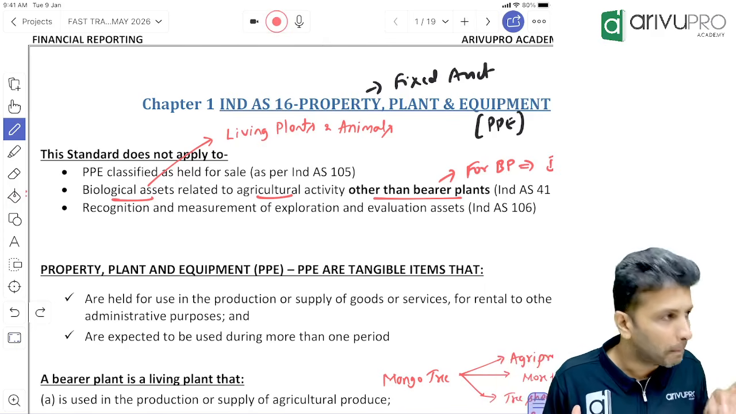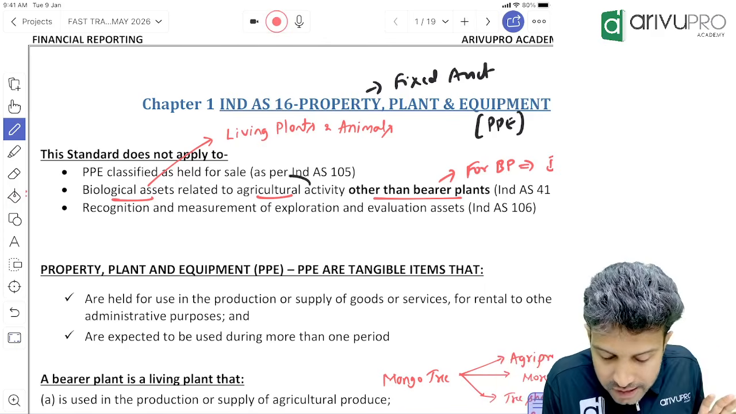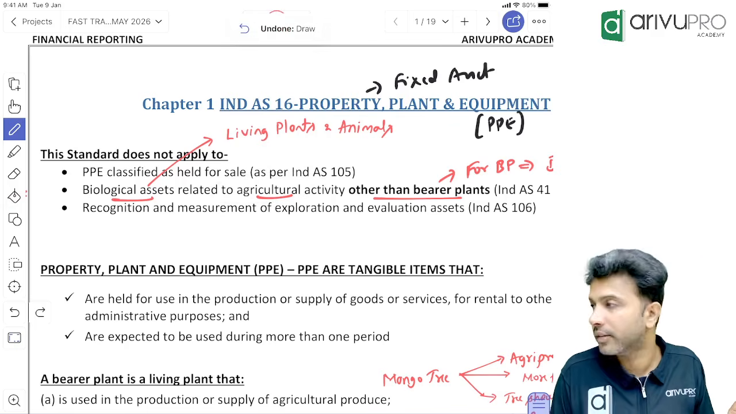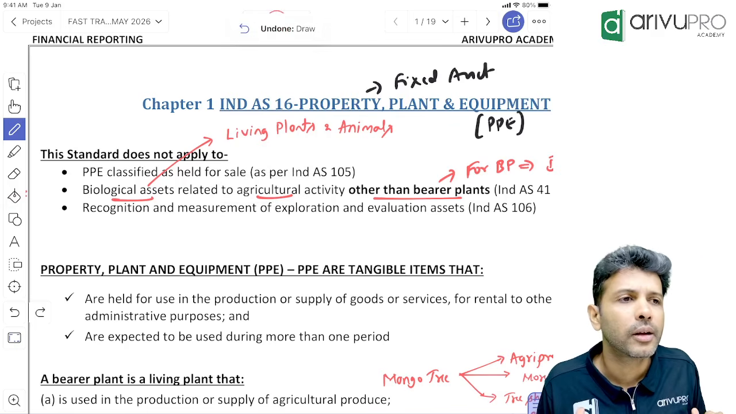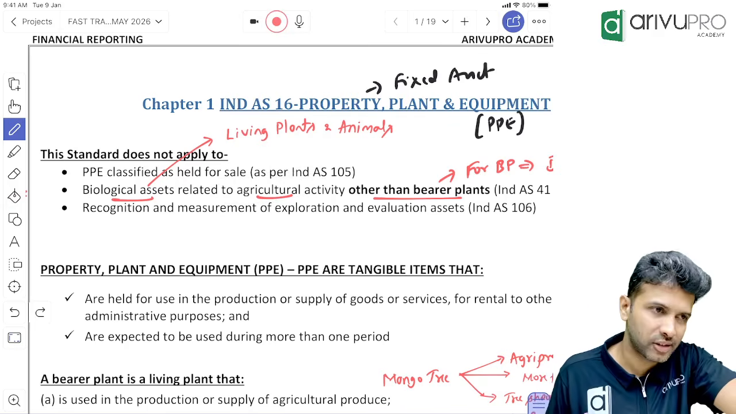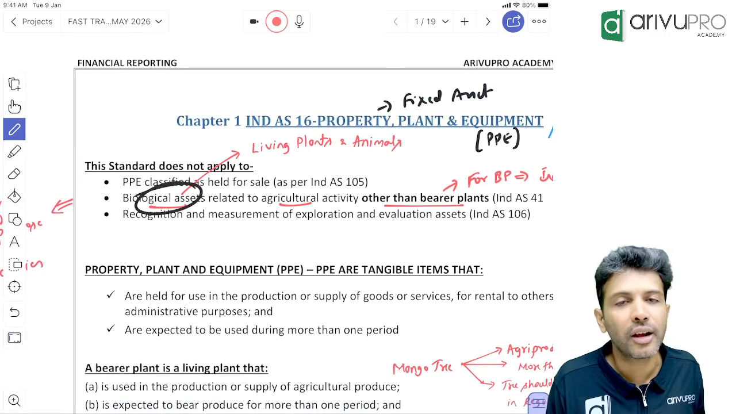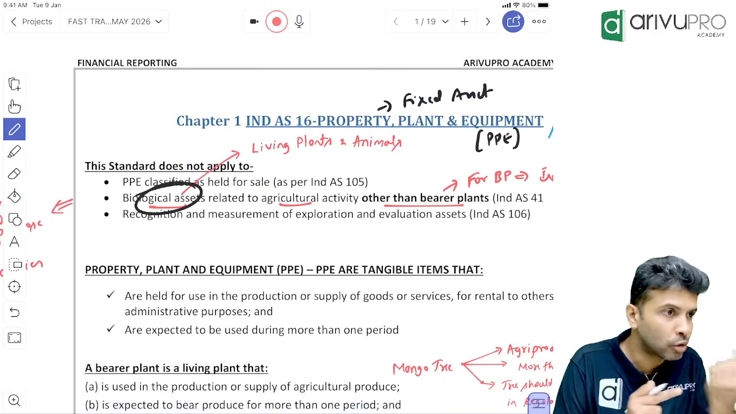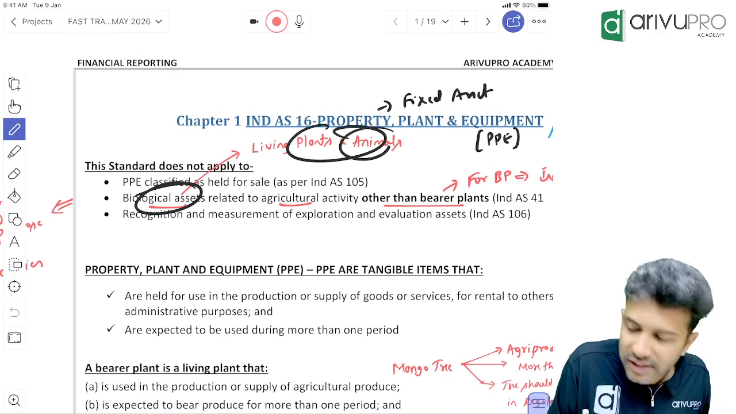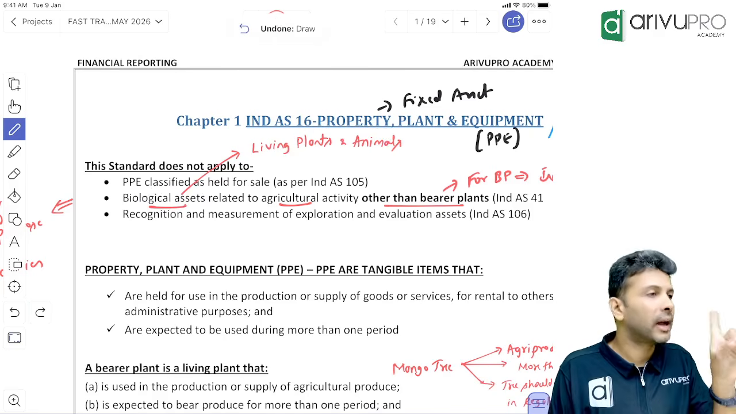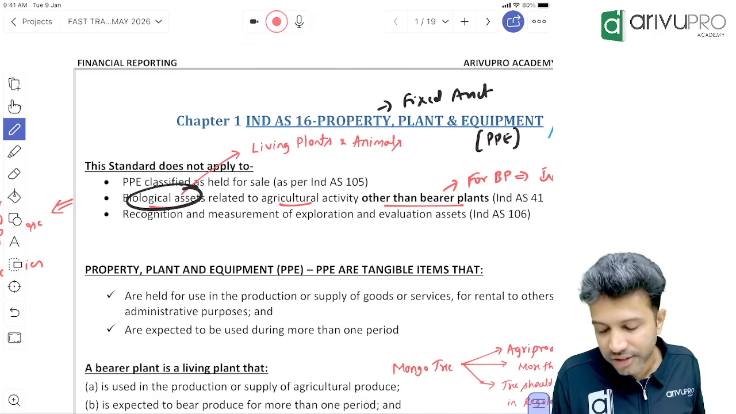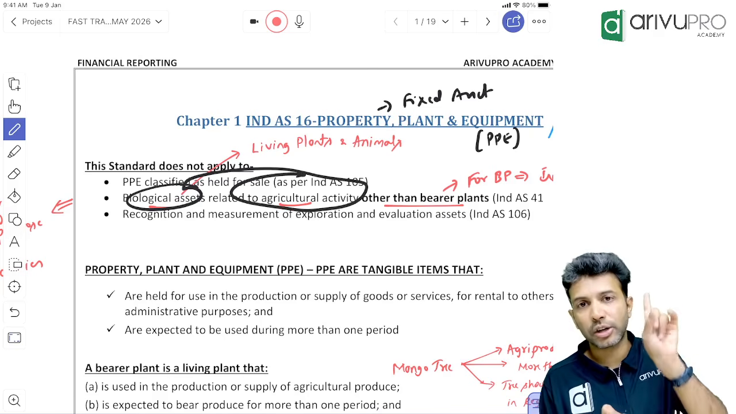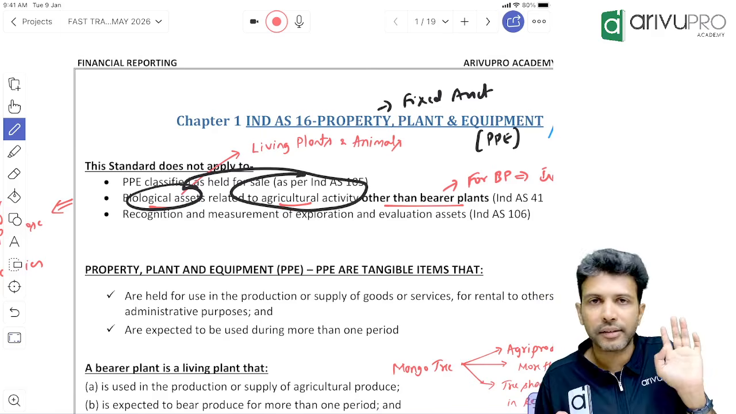If you have any biological assets which are used for agricultural activity, there are 2 criteria. Biological assets held for agricultural activity. Biological assets means living plants and animals. Some people will be cow farming, they'll have cows, goats and all that, right? Such living plants and living animals we refer to as biological assets. If such biological assets are used for agricultural activity, then we have a separate standard